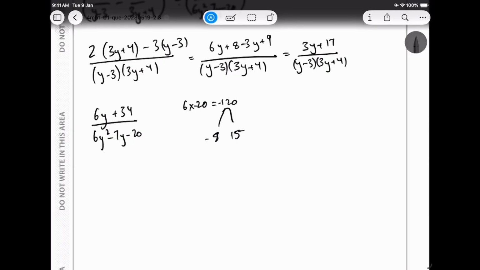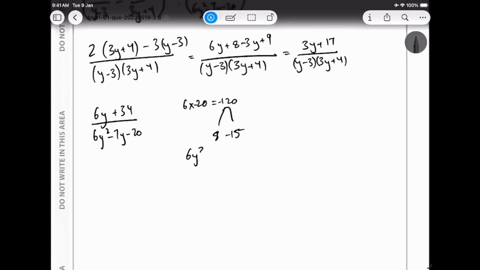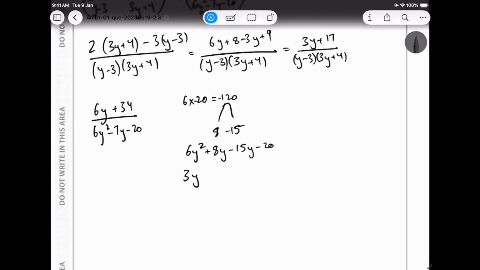So I get 6y squared plus 8y minus 15y minus 20, and then all I have to do is take out 2y, which gives 3y plus 4, and this is going to be minus 5, and then I get 3y plus 4.